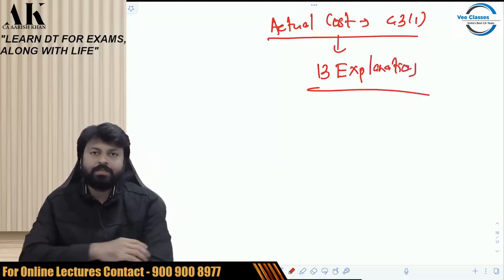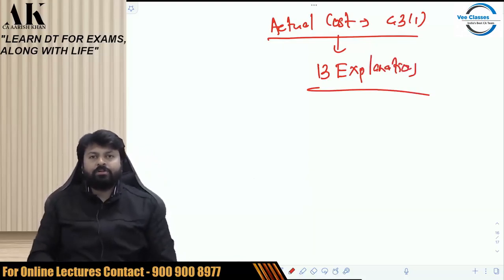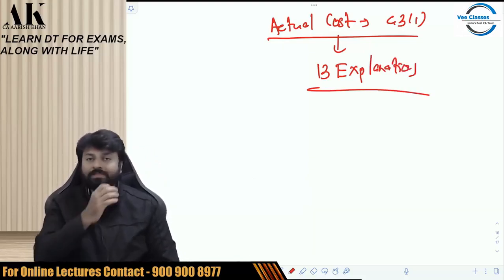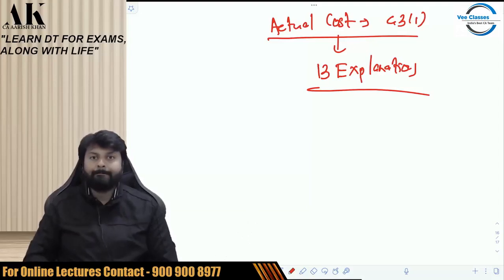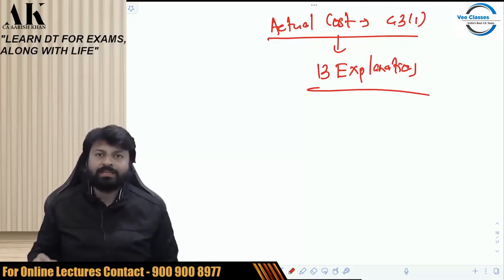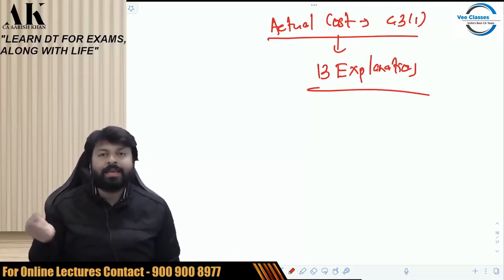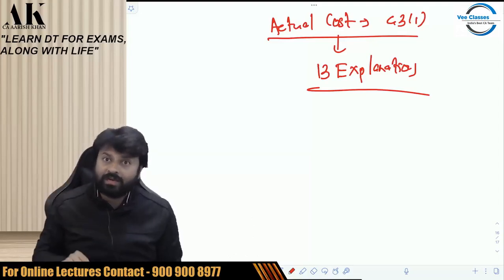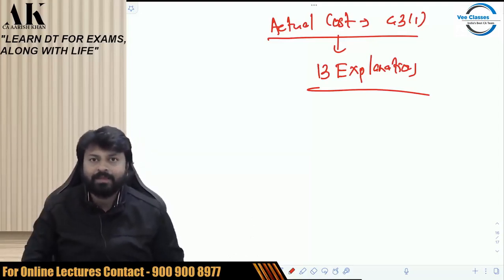Now, what are these explanations all about? These explanations talk about actual cost in certain special cases. So they define actual cost in certain special cases. By default, what is an actual cost? Actual cost means an actual cost. But in these 13 cases, actual cost is not actual, but it is something else. So in these 13 cases, actual cost does not remain actual. In fact, it is something else only. So we need to identify those 13 cases, and we need to also identify in those 13 cases individually what is the actual cost.